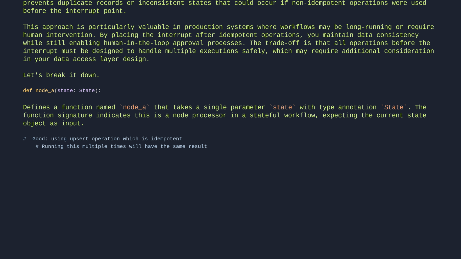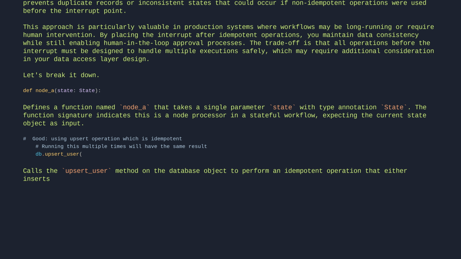db.upsert_user. Calls the upsert_user method on the database object to perform an idempotent operation that either inserts a new user or updates an existing one. The comment indicates this operation can be safely executed multiple times without changing the outcome, ensuring consistent state regardless of how many times it's called.